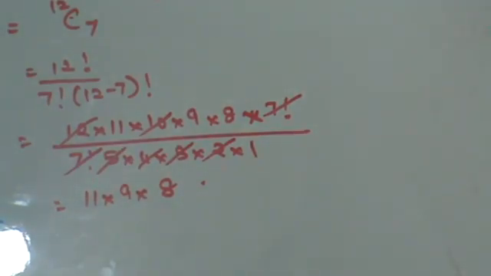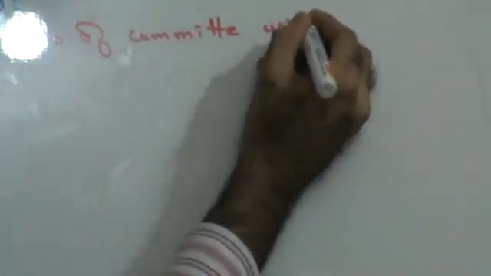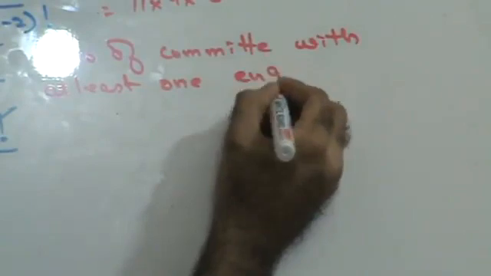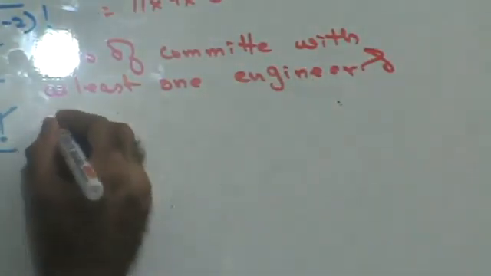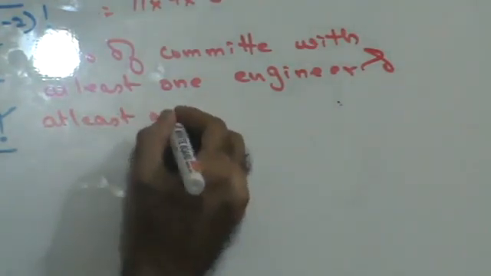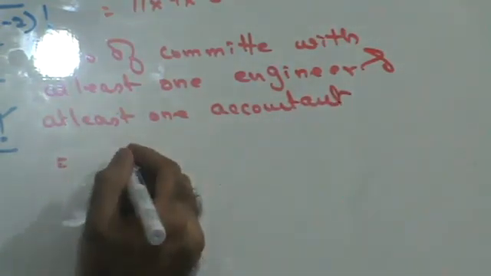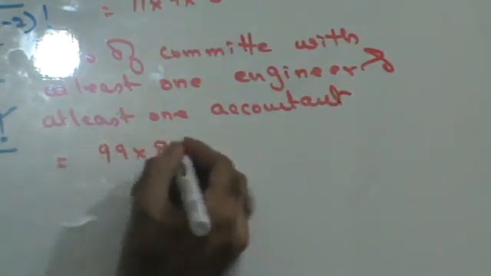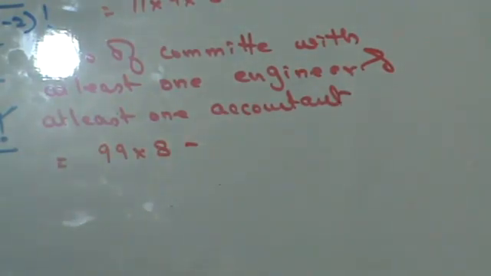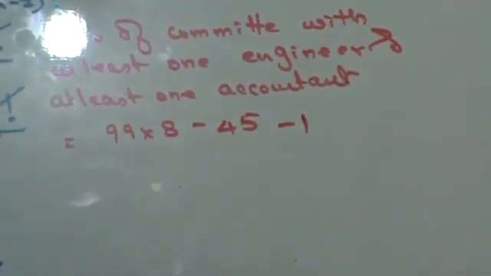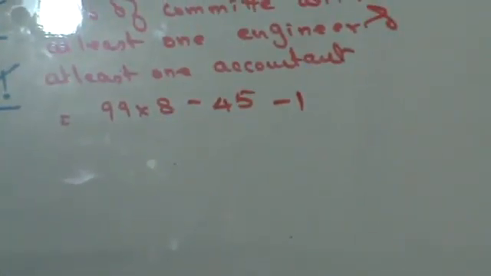Now, number of committees with at least one engineer and at least one accountant. 11 9s are 99 into 8. These are the total number of committees that are formed. Out of the total committees, if I remove those committees in which there are no engineers and those in which there are no accountants, then I'll have committees in which there will be at least one engineer and one accountant.